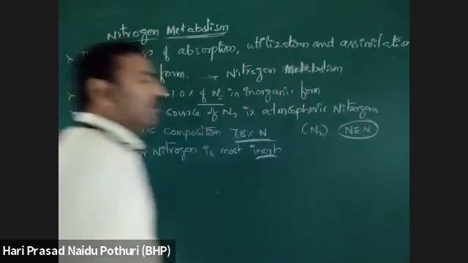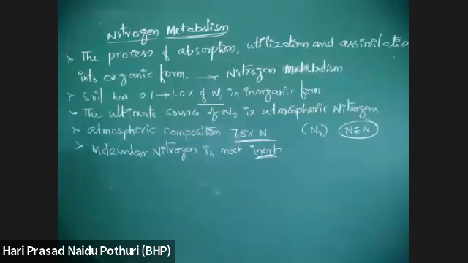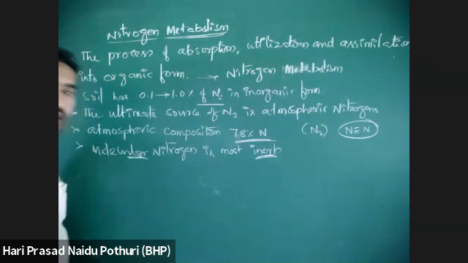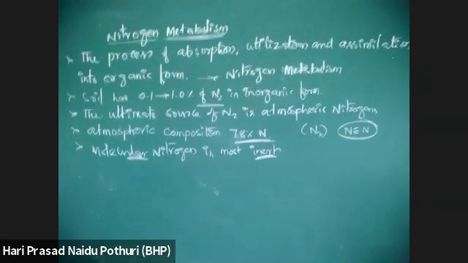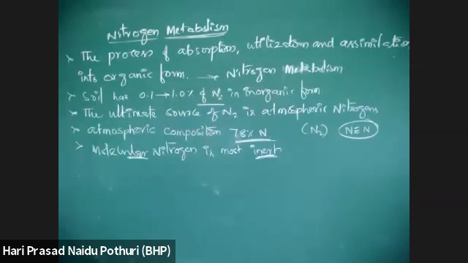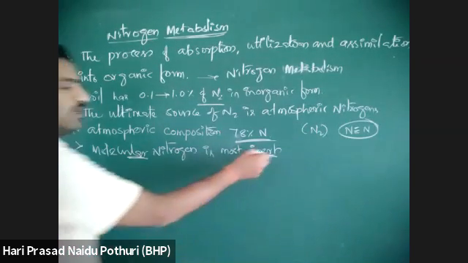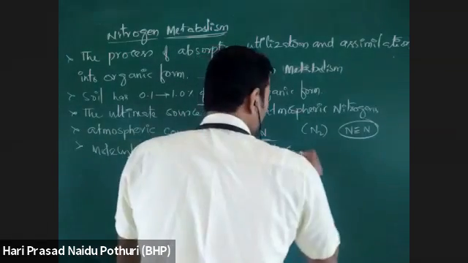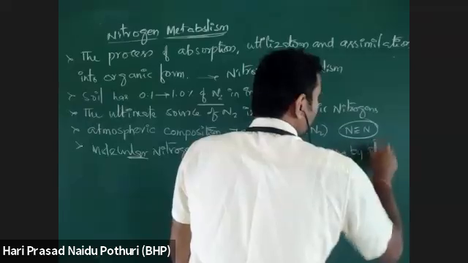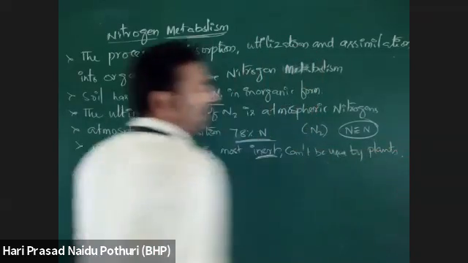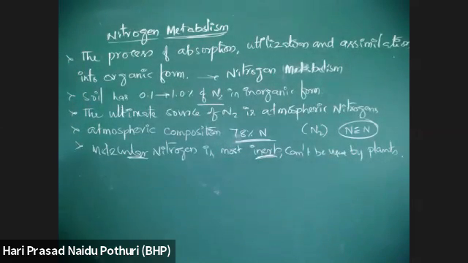This is the atmospheric form of nitrogen, which is present in molecular form. The molecular form of nitrogen present in the atmosphere is highly inert, and this cannot be used by the plant. This molecular nitrogen cannot be used by plants because the atmosphere has majorly molecular nitrogen. That molecular nitrogen cannot be taken by the plants directly.